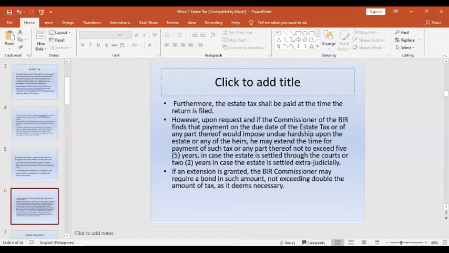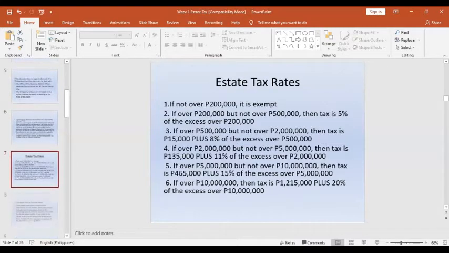That's why, in case they are incapable of paying the estate tax, it shall be extended, for 5 years, in the form of a bond. So it can be paid on a staggered basis upon the transfer of the property.